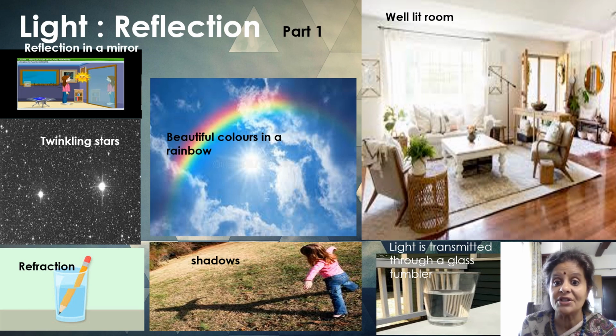You would have played with your shadows in your childhood, isn't it, dear children? It's really fun to play with your shadows. A small source of light can cast a sharp shadow of an object, pointing to the fact that light travels in a straight line. In this chapter, we are going to study the two phenomena of reflection and refraction, based on this straight line propagation of light.